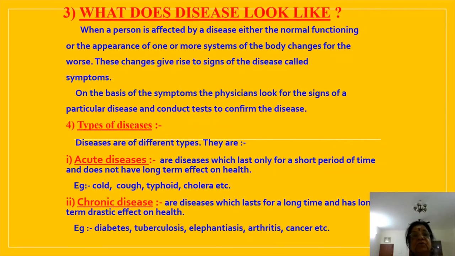Okay. The next one, disease. Now we are again coming back to disease. How will you identify a person is suffering from a disease? First, he is not at ease. He will be restless. Depending on the ailment, we can say whether he is suffering from disease or not.